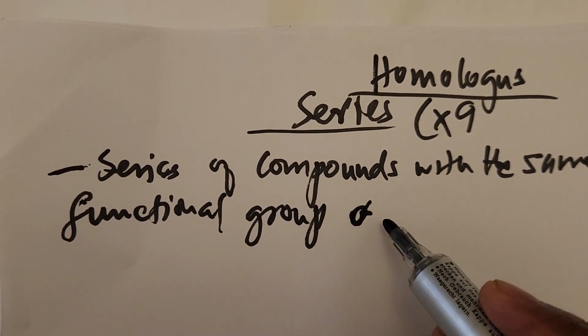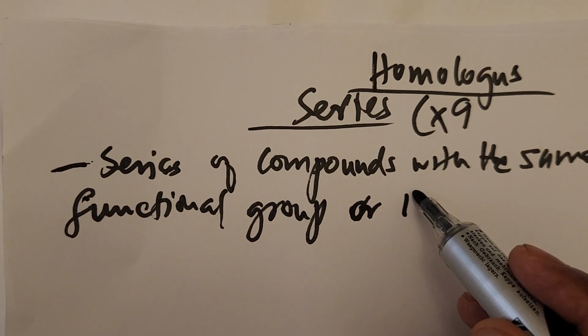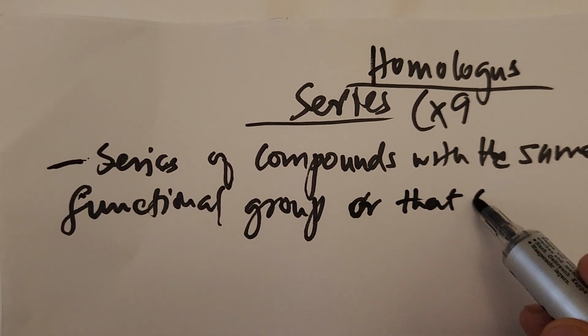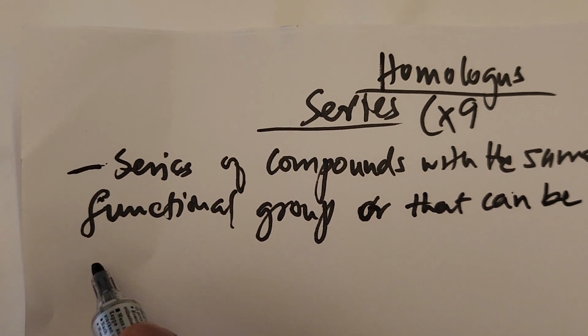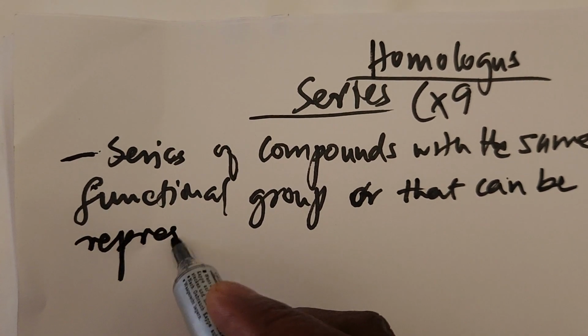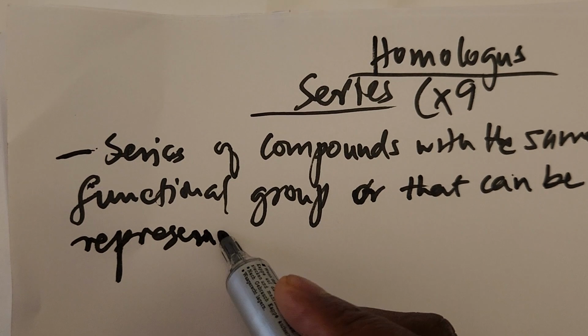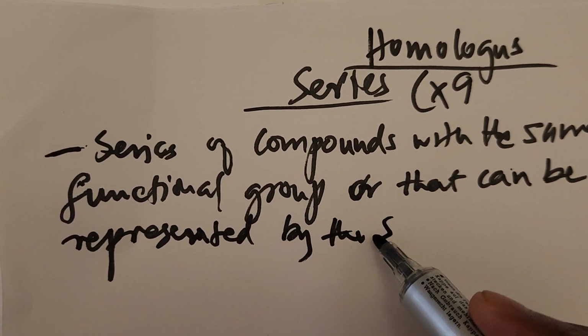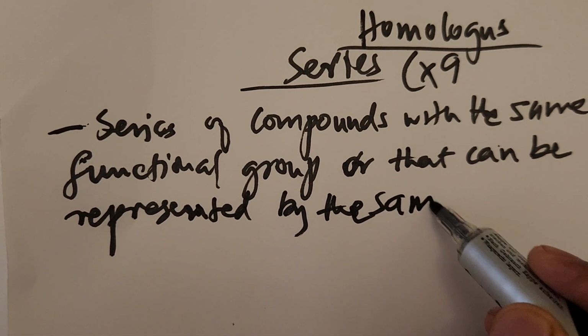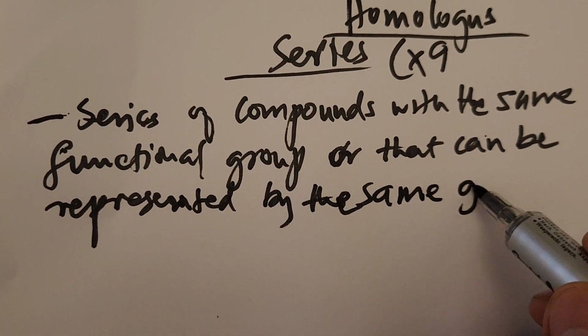Or a series of compounds that can be represented by the same general formula.